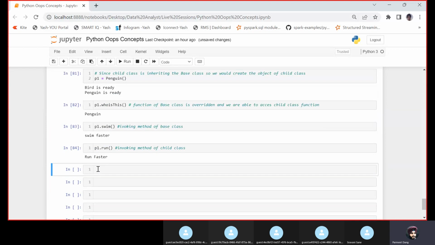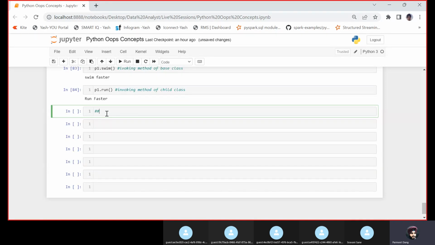This is the concept of inheritance. Let us take one more example. I think this would be the last concept for inheritance, and if in the next session we get some time, we'll discuss polymorphism and abstraction. There are two more concepts, polymorphism and abstraction. But let us now do one more example of inheritance.